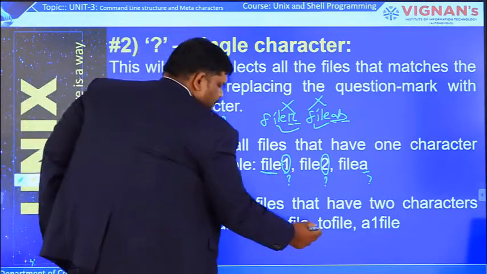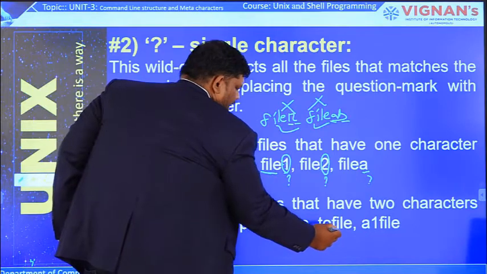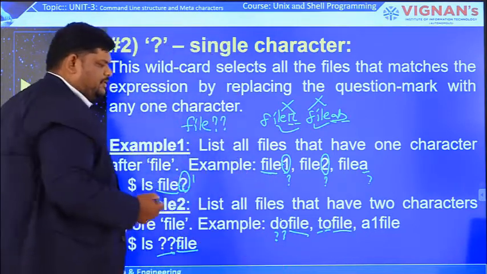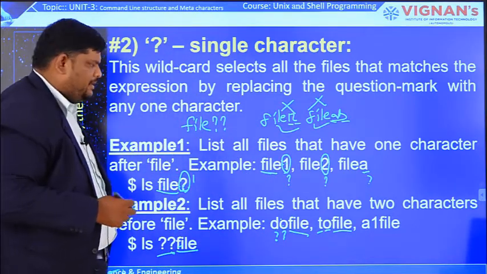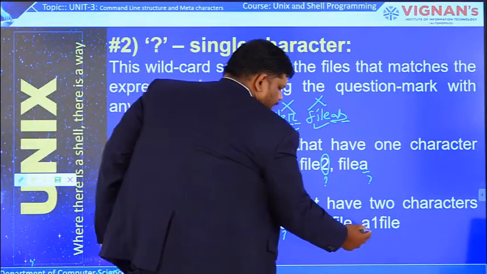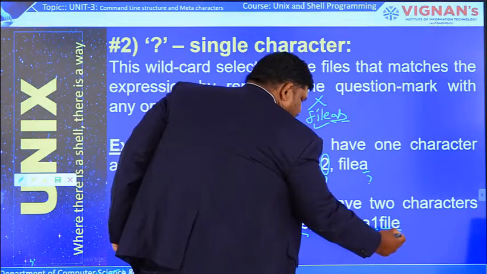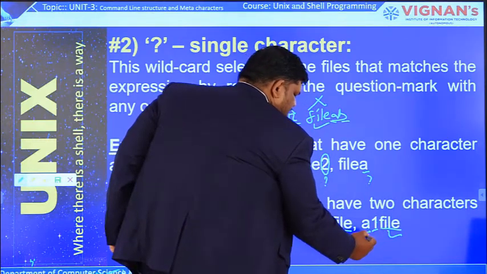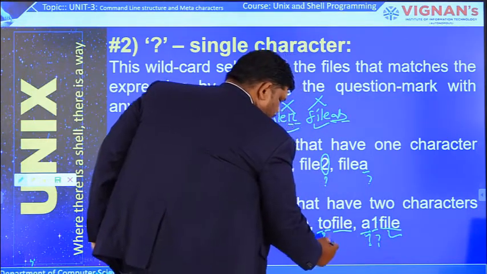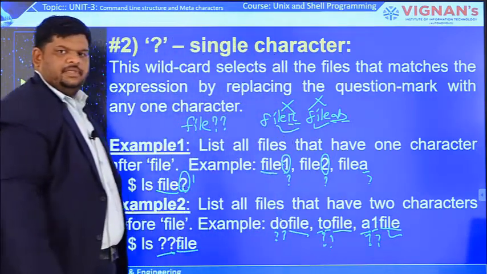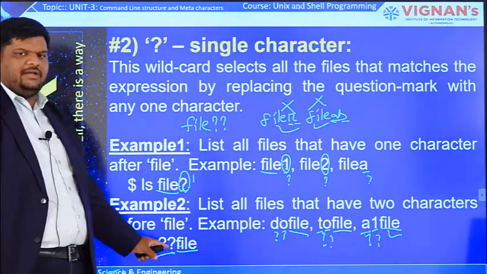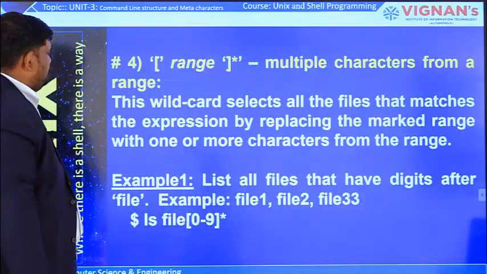Another one also: one question mark, second question mark, and ending with file. So in the output, that file will come: to file. Another name is there: one is A, another one is 1, and this is ending with file. So this one is satisfied. These 2 characters also satisfy it, because we are using 2 question marks. So like this, we use this meta character, the question mark symbol.